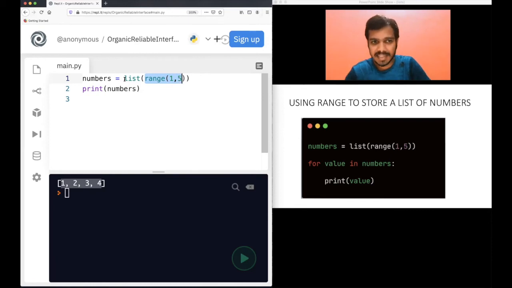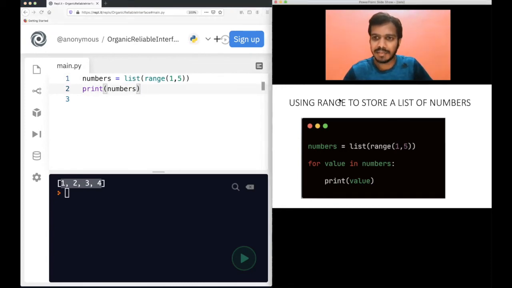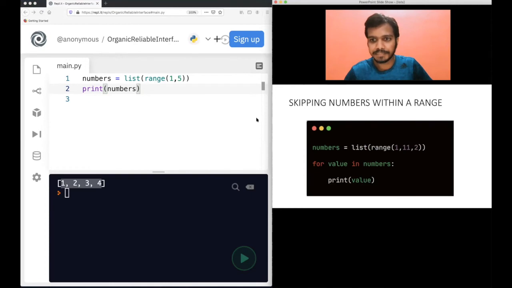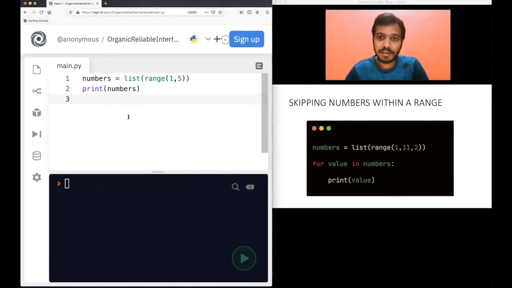I'm just using this list to tell it, okay, convert this to a list. That's what I am telling it. This is also very useful sometimes when you want to have a list of numbers. There is another interesting concept of skipping numbers within a range. So you can also skip numbers.